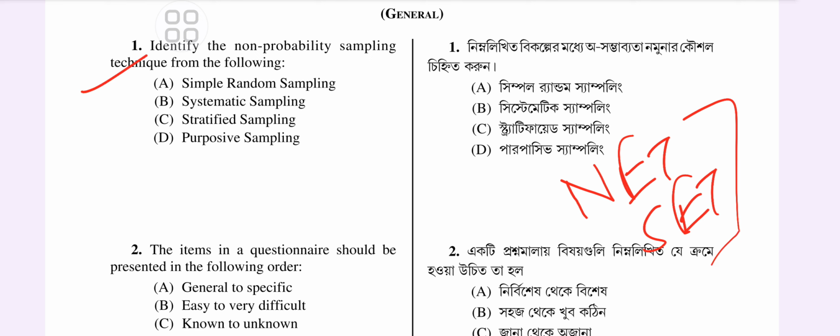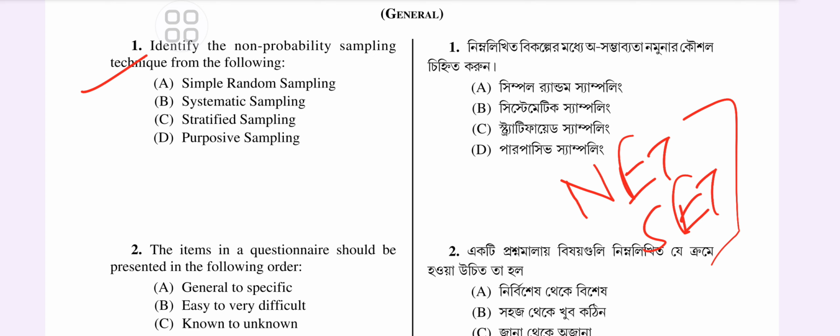Okay. So first question: identify the non-probability sampling technique from the following. Here are the options: simple random sampling, systematic sampling, stratified sampling, purposive sampling, right? So what is the answer? It's purposive sampling because this is a non-probability one.